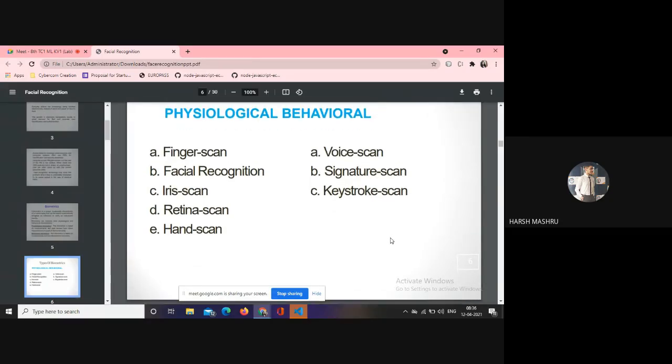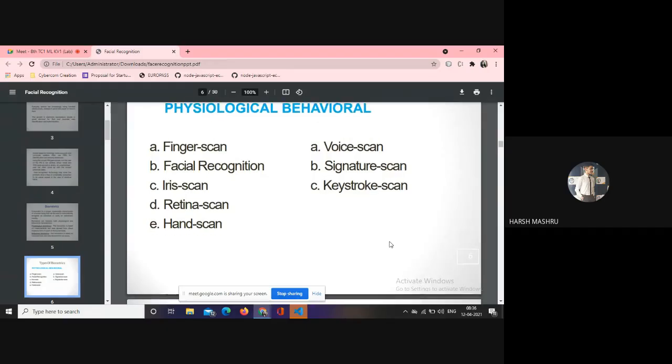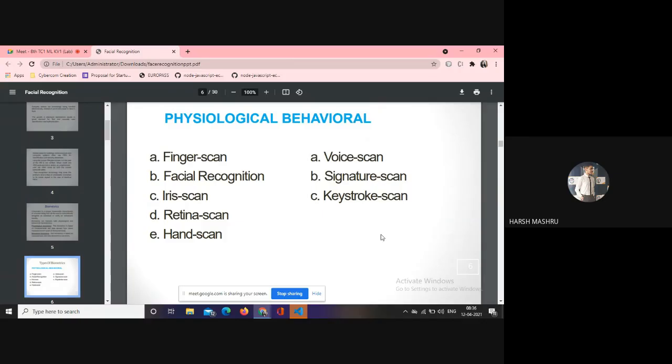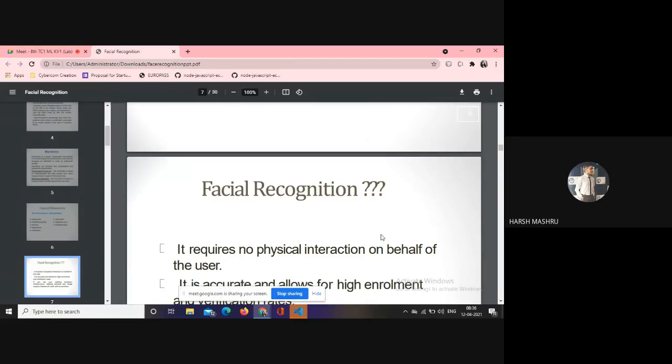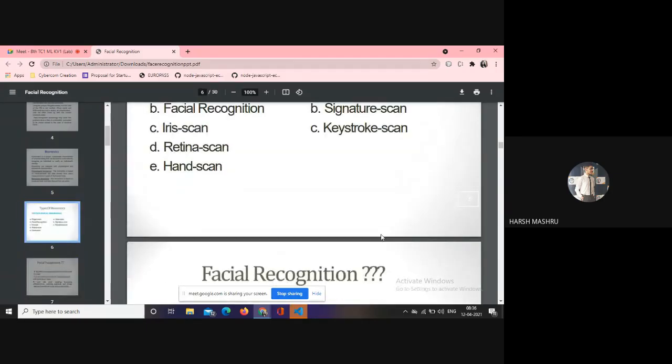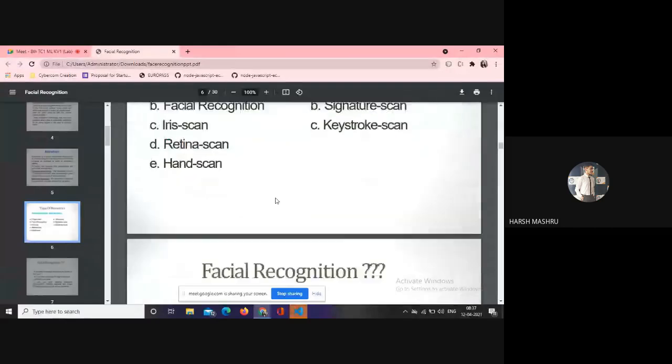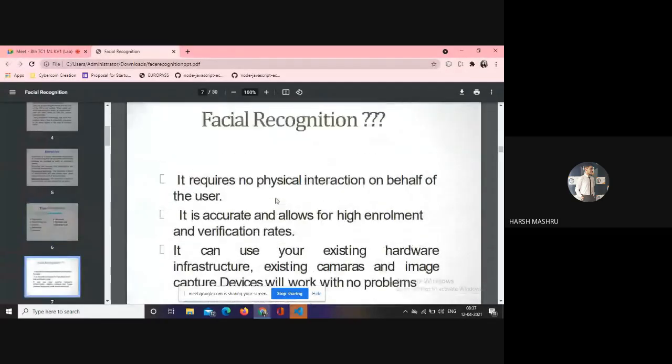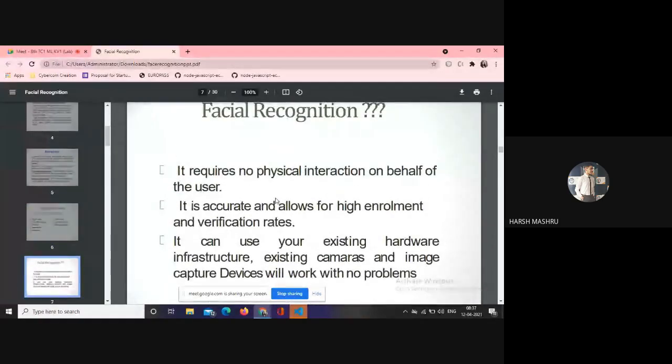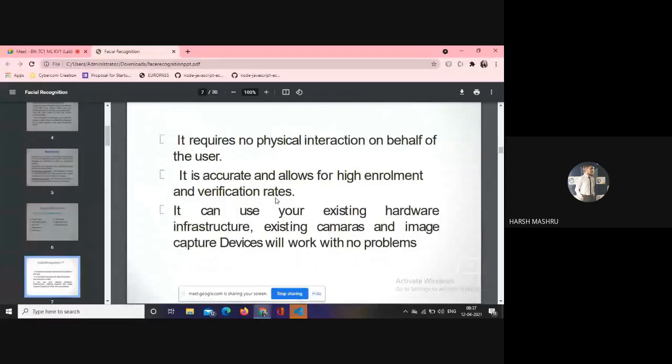For physiological, there are finger scan, facial recognition, iris scan, retina scan and hand scan, and for behavioral, voice scan, signature scan and keystroke scan. We are using facial recognition, a physiological biometric. So what is facial recognition? It requires no physical interaction.